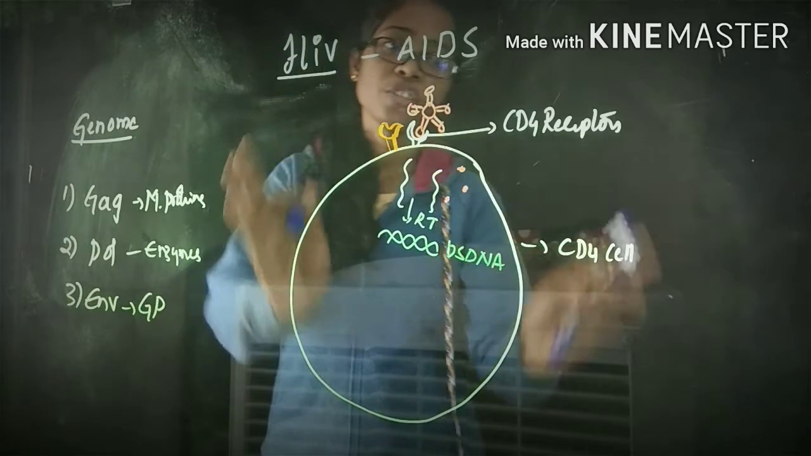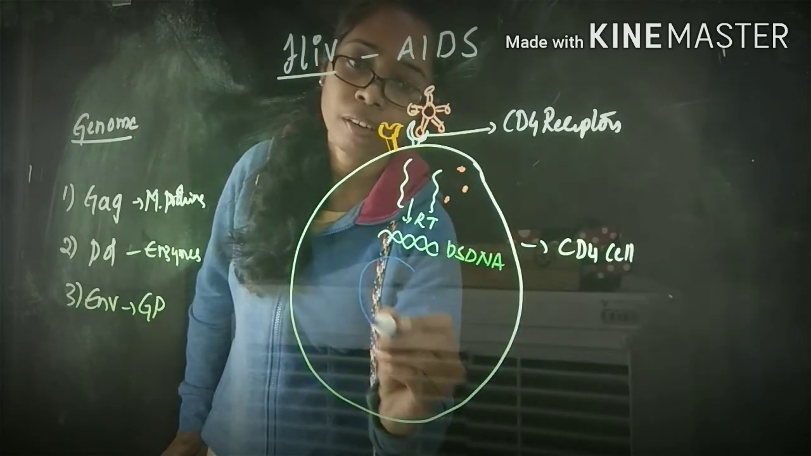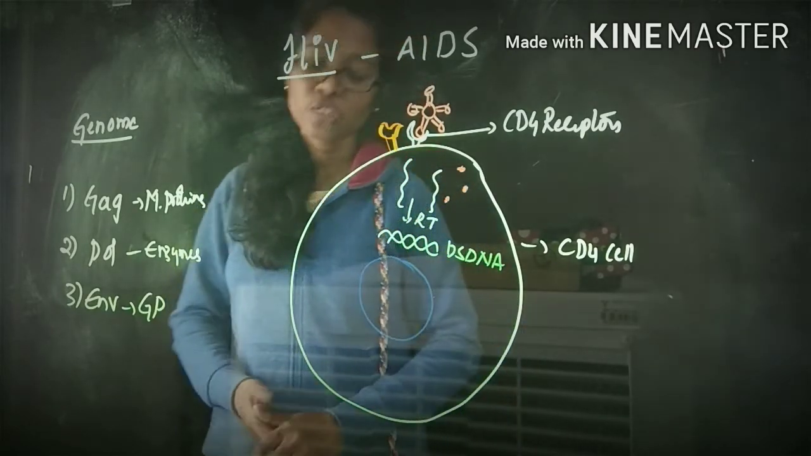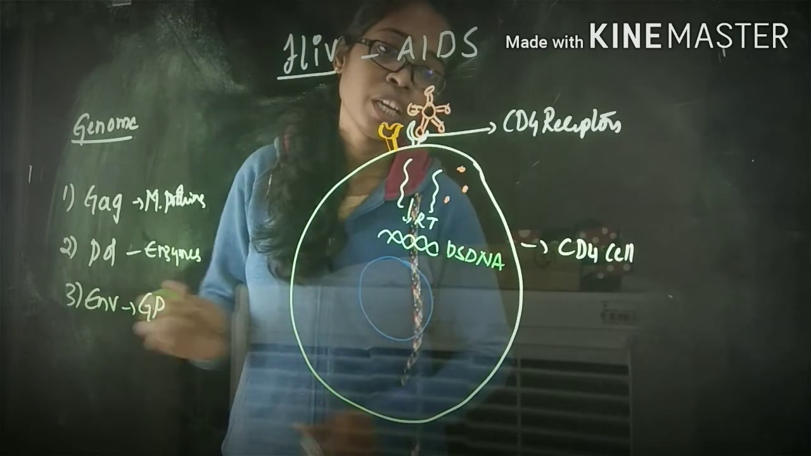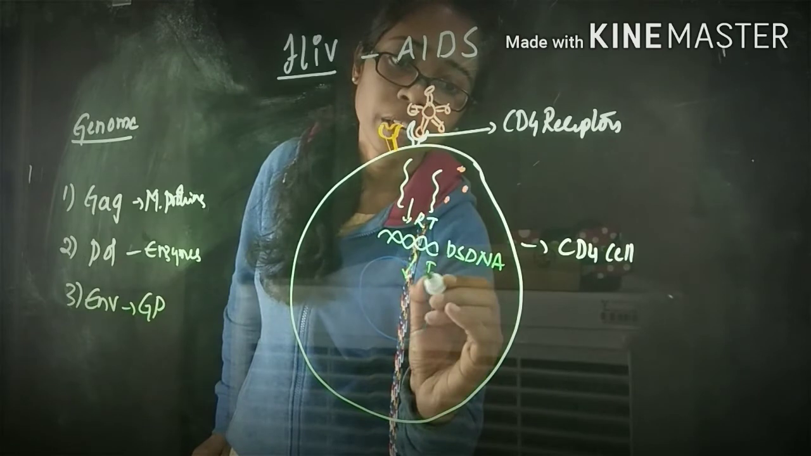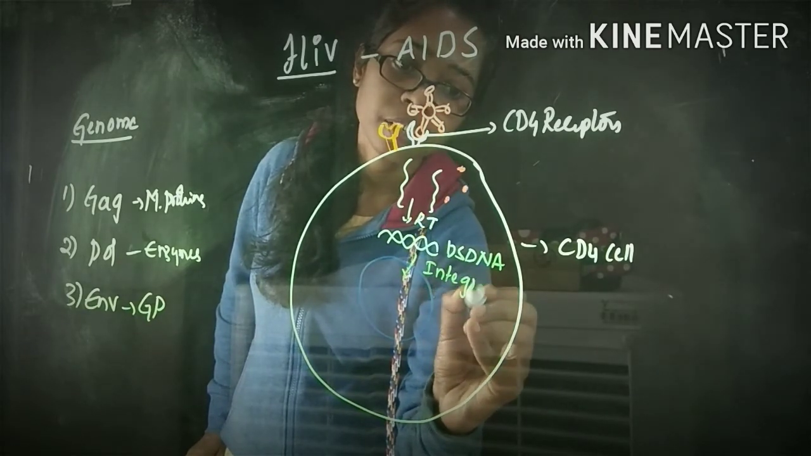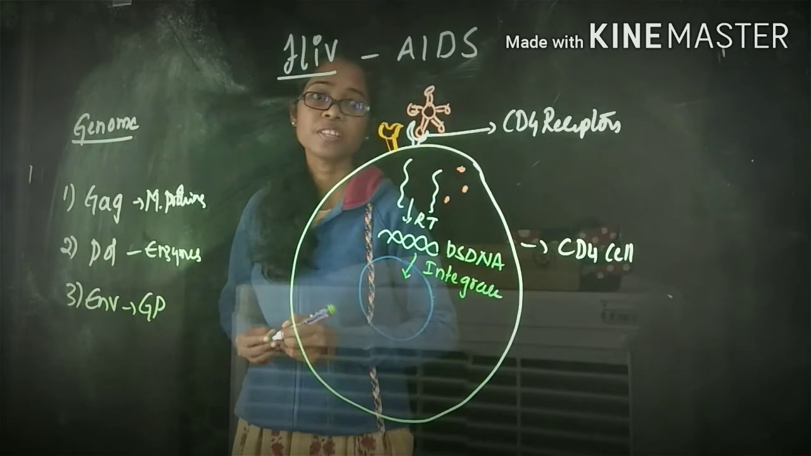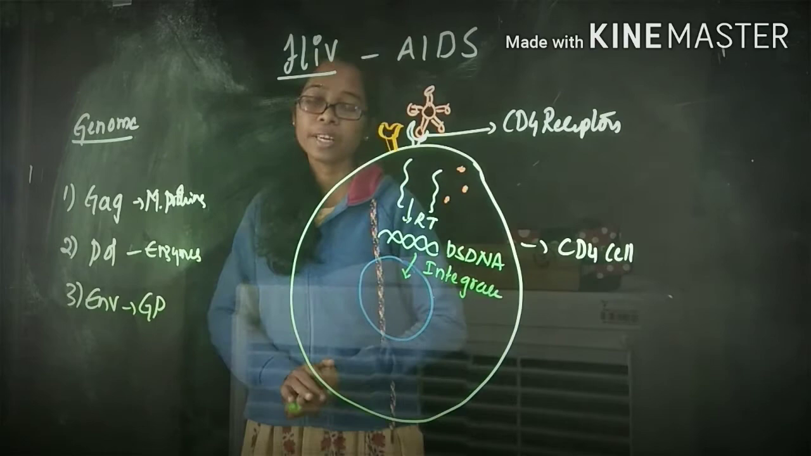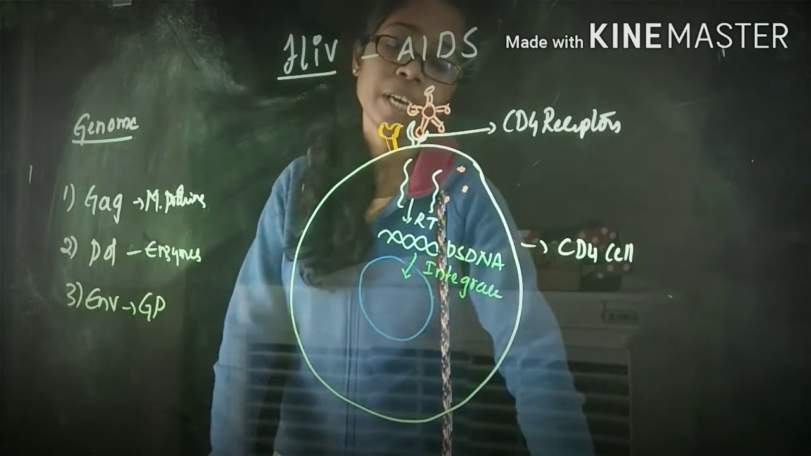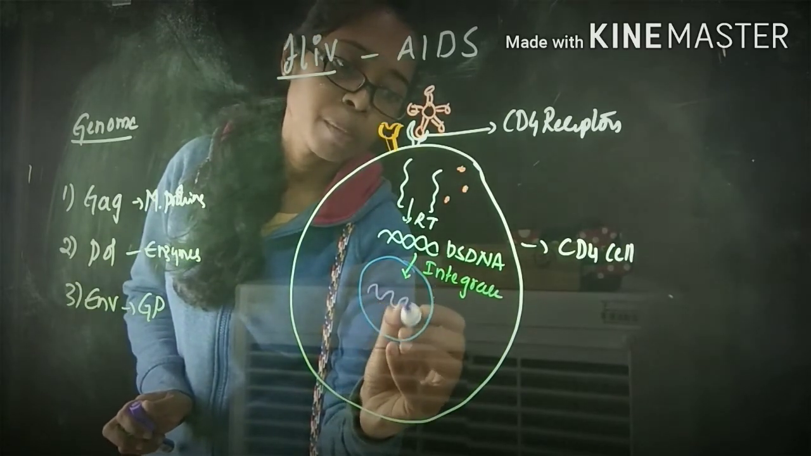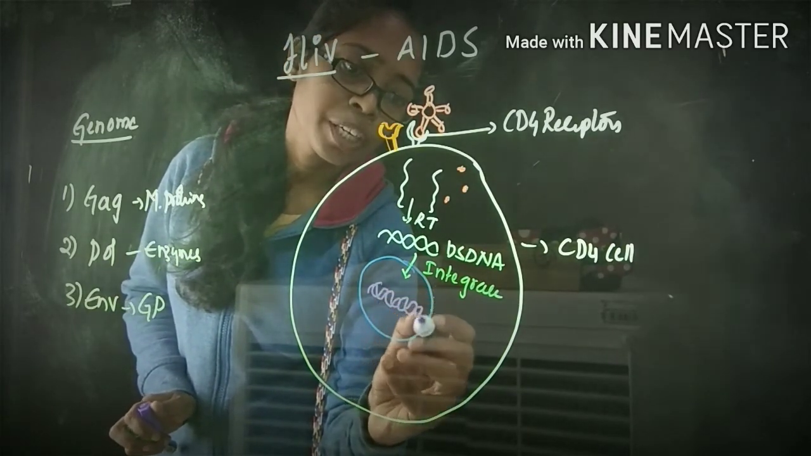Clear? See, this CD4 cell will be having one nucleus. Now this double-stranded DNA translocates inside the nucleus with the help of another enzyme, that is integrase. We have seen another enzyme, that is integrase. With the help of this integrase, the double-stranded DNA translocates inside the nucleus. Clear? Here inside the nucleus, we are having the human genetic material.